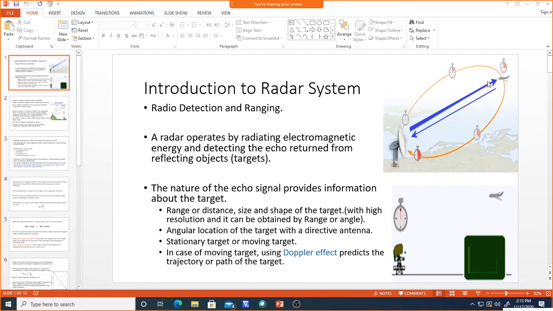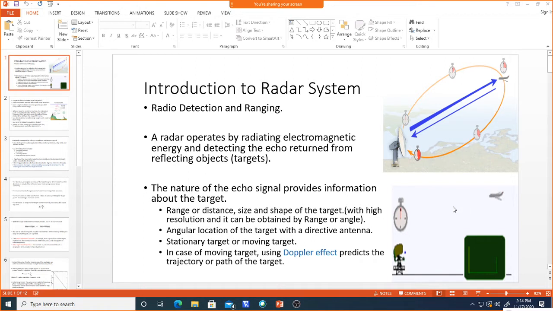As I said, the angle which we need to find from the transmitter will require a directive antenna. So what is meant by directive antenna? You might have heard, or you might have already studied, what a directive antenna is. The directivity of the antenna will be very high. That means it will have a very sharp beam.